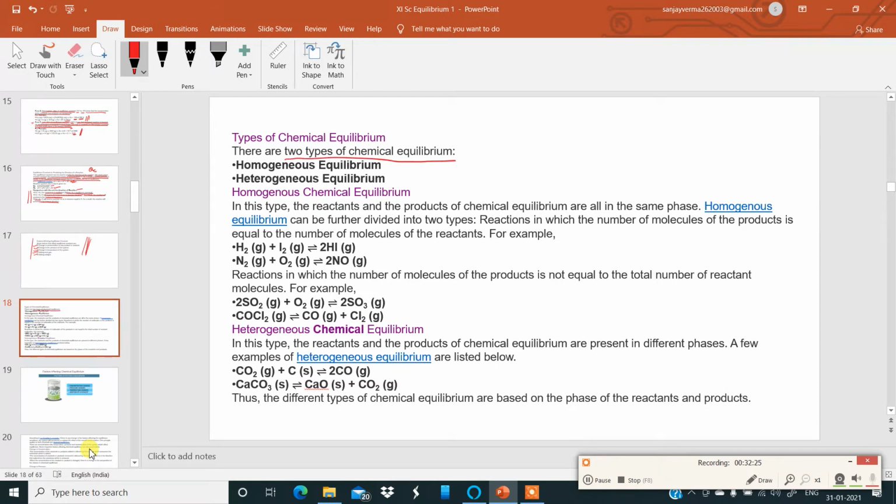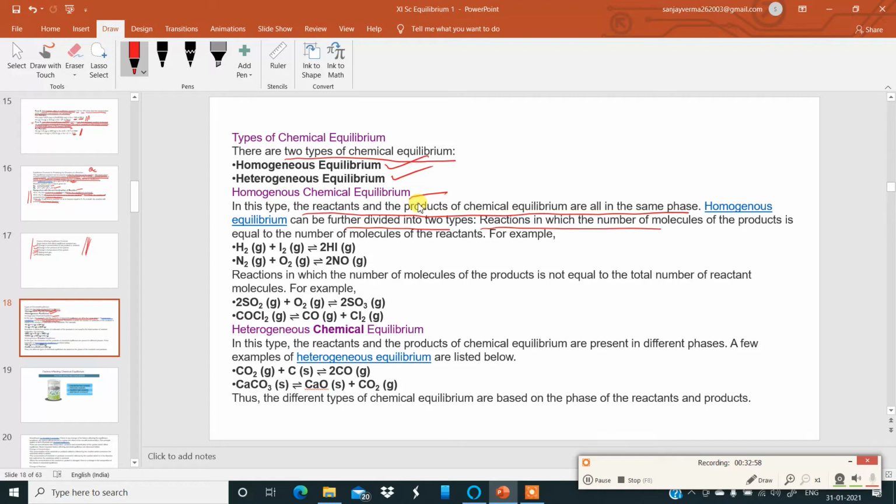The first one is homogeneous equilibrium and the other one is heterogeneous equilibrium. Now let us understand what is homogeneous. Now coming to homogeneous chemical equilibrium. In this type of equilibrium, the reactants and the products of chemical equilibrium are in the same phase. If it is solid, everything is solid. If it is liquid, everything is liquid. If it is gas, everything is gas. Okay. So homogeneous equilibrium can be further divided into two types.